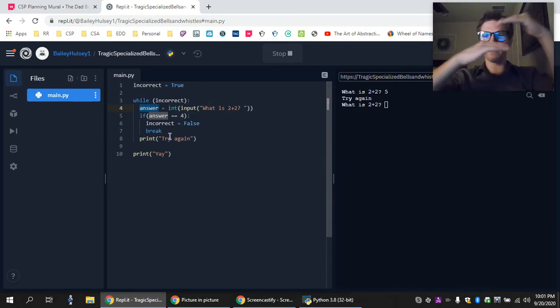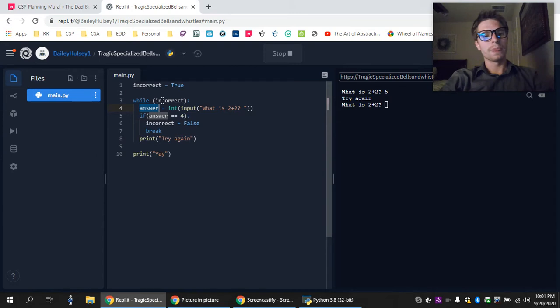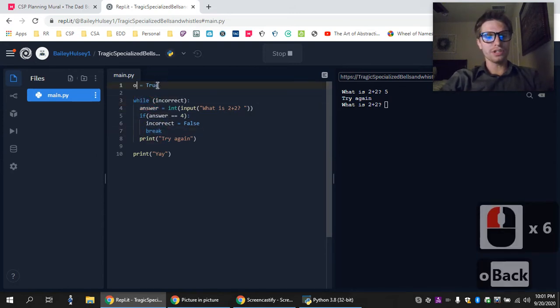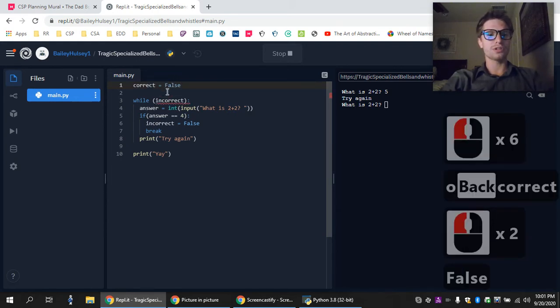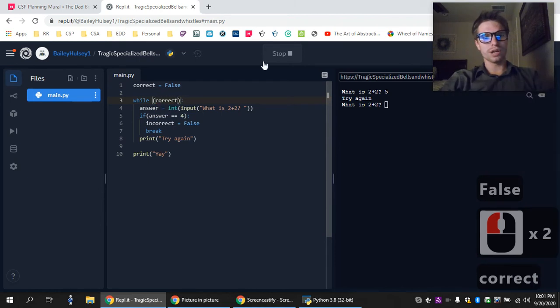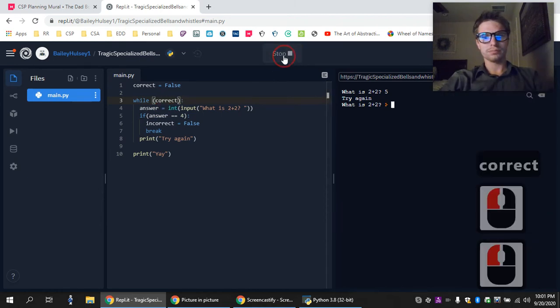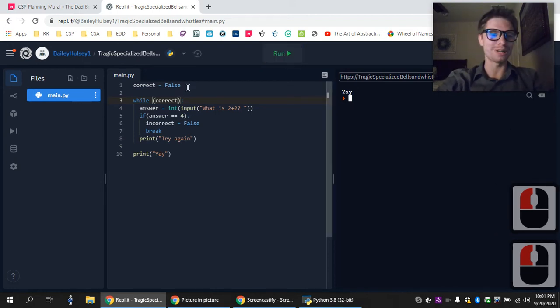All right, so there are a number of ways I could reorganize things. Maybe I could put one above the top and some kind of stuff like that. But break might come in handy, while might come in handy. Also, if I change this to correct and set this equal to false, that will work too, except while correct, so this will not ever run. Let's try that. Run. It just says yay. It's just a happy program.